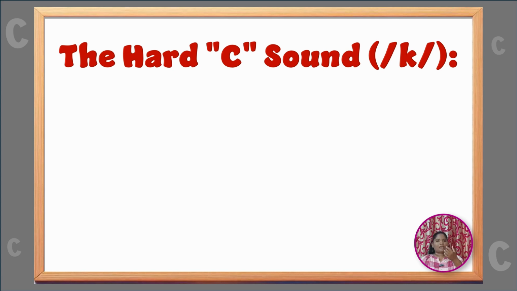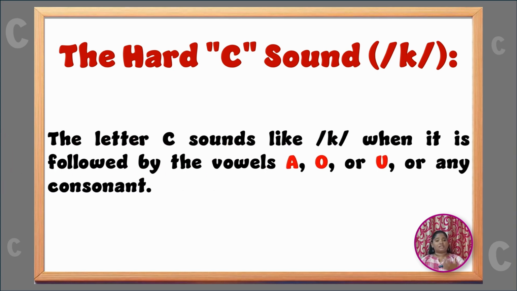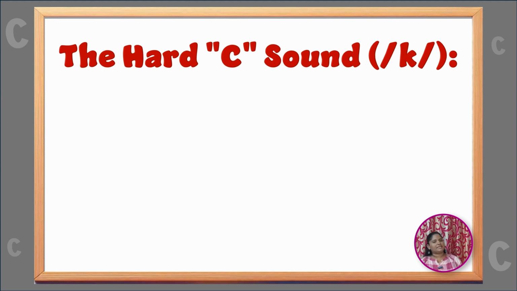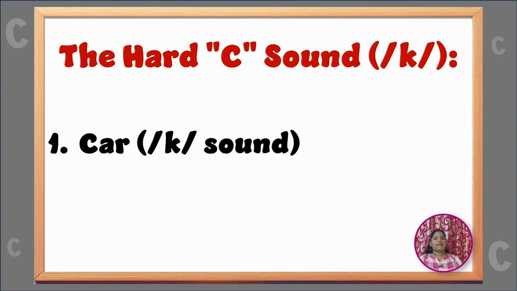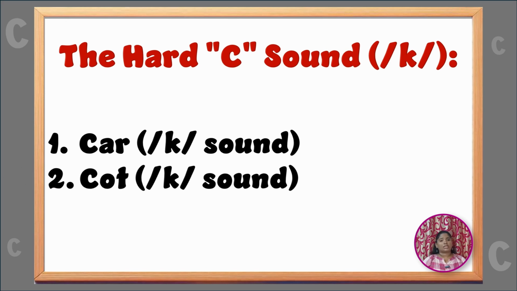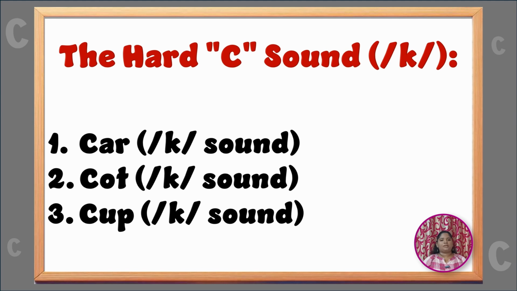After the letter C, if you are getting A, O, U, we need to pronounce by using K sounding, which is K. Let's see the example. Car, C-A-R, car. Cot, C-O-T, cot. Cup, C-U-P, cup. I hope you understood, right?